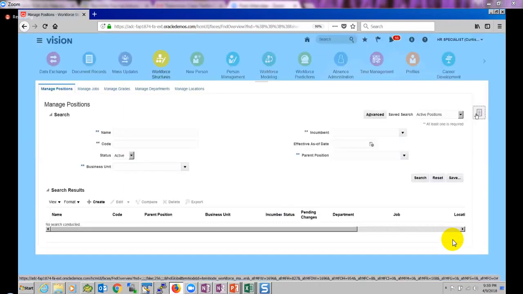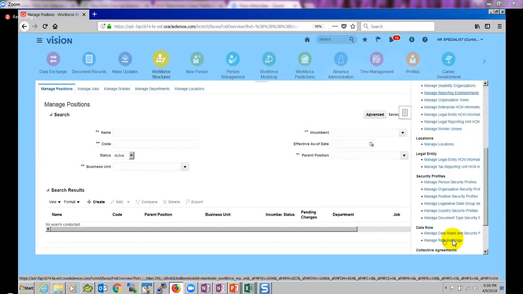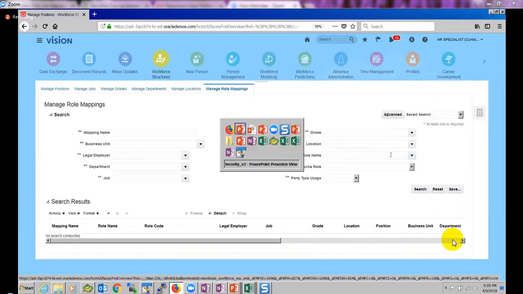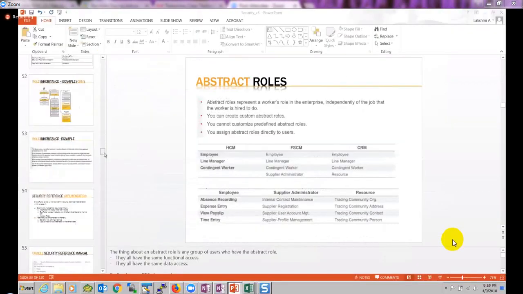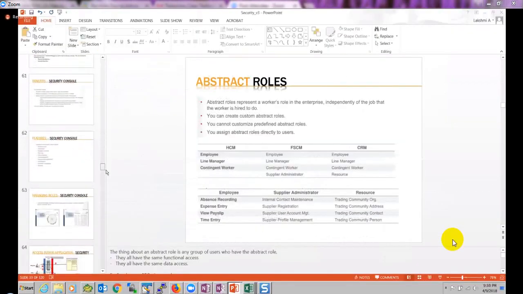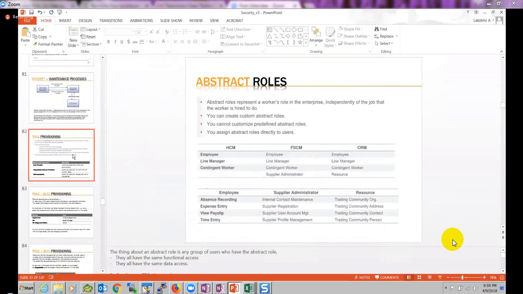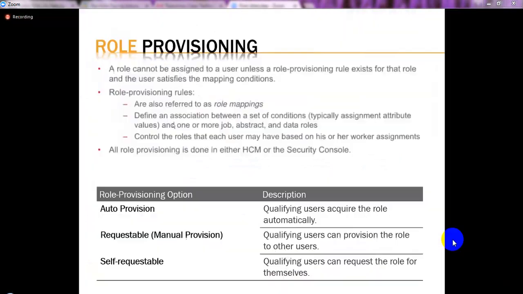And in the task list, we have something called Manage Role Mappings. If you go to Manage Role Mappings, go to the role provisioning screen, provisioning information. Role provisioning rules basically are also referred to as role mappings.